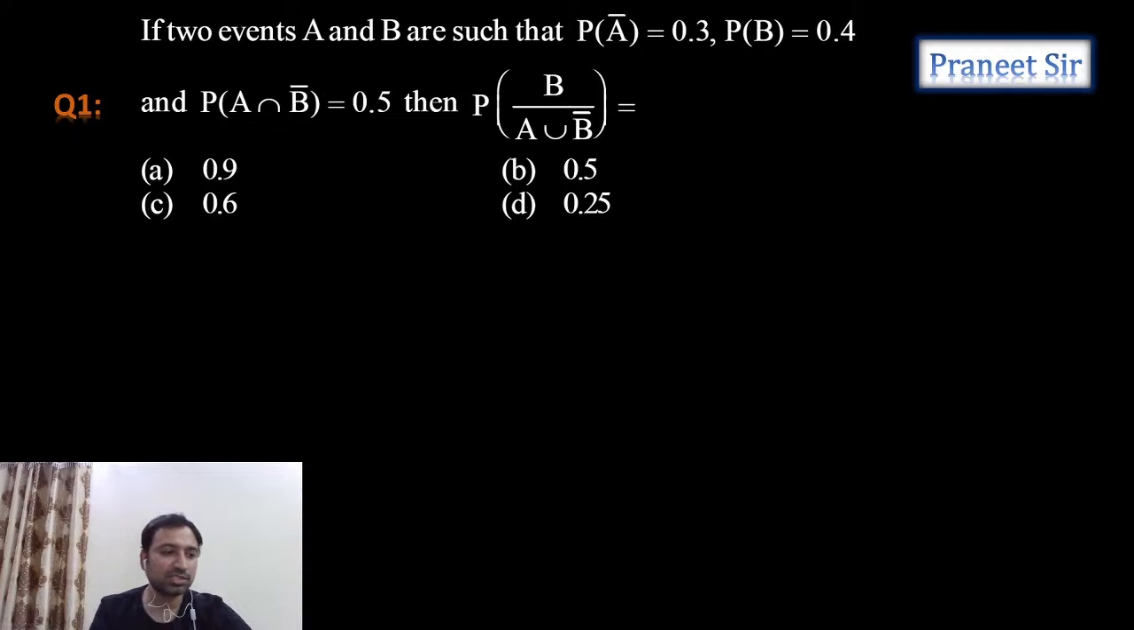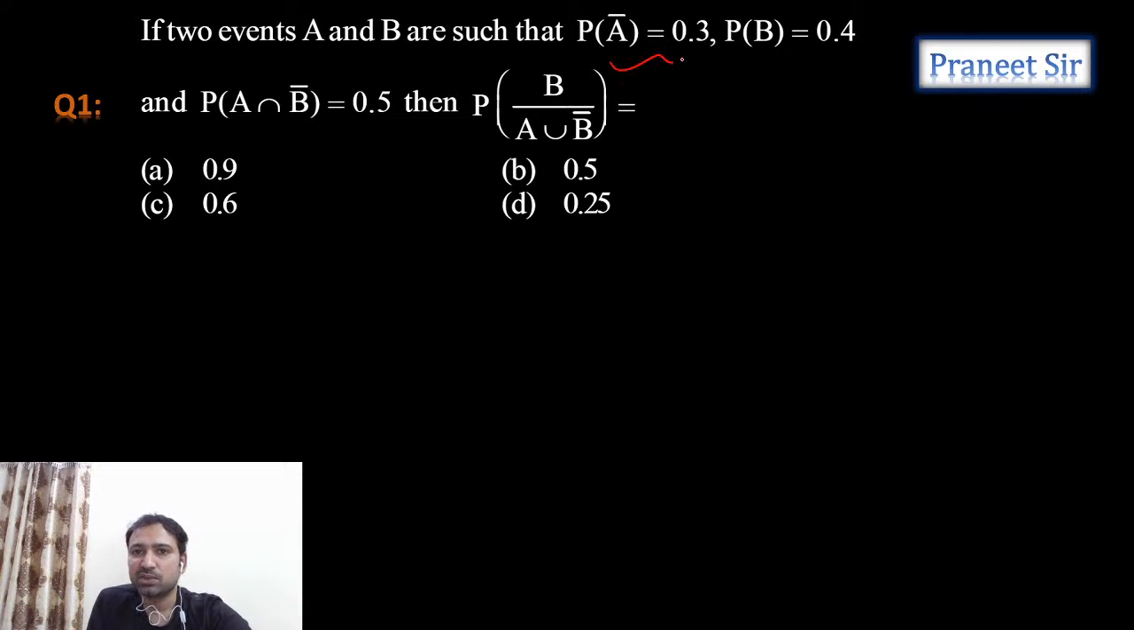Right, let's do this question. Everyone start doing this question. If two events A and B are such that P of A complement is given 0.3, P of B is given 0.4, and P of A intersection B complement is also given 0.5, then what is the probability of B given A union B complement? Conditional probability is asked.